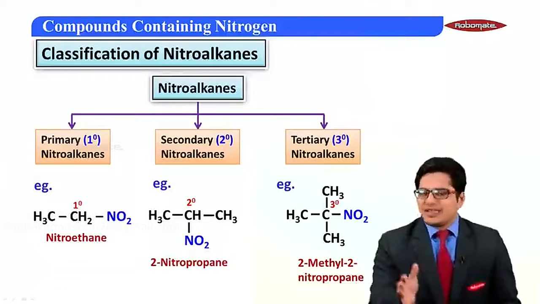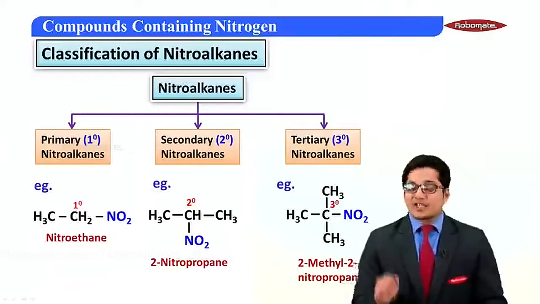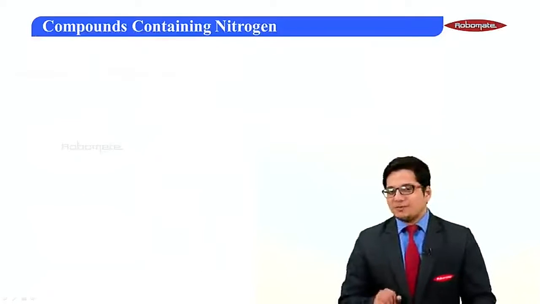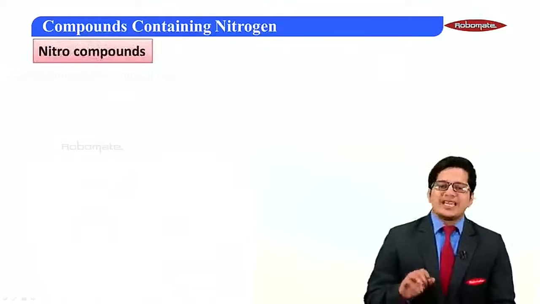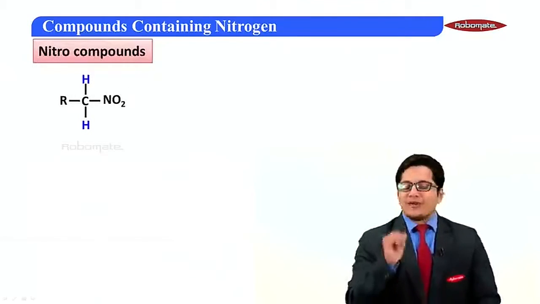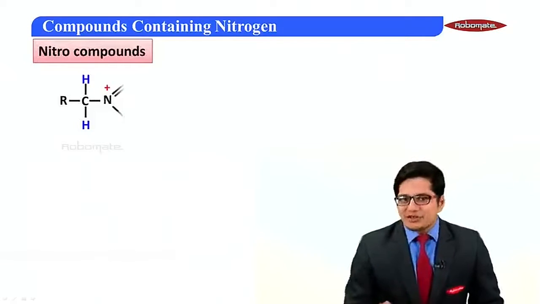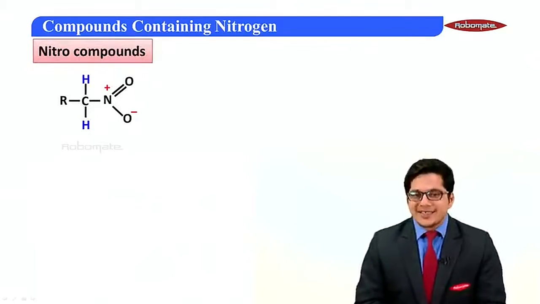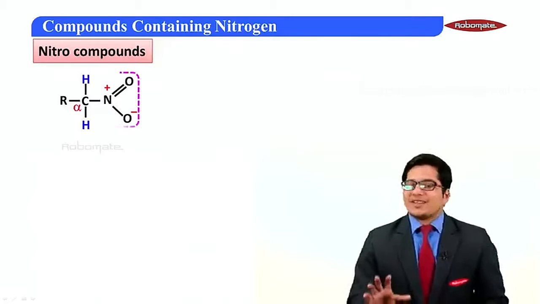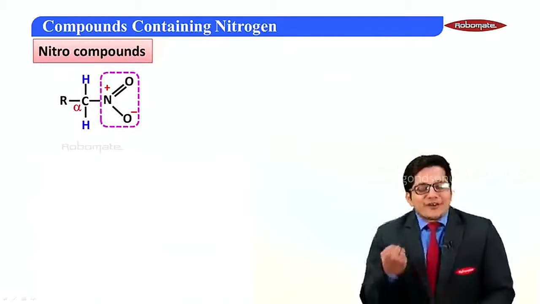Now, we have already discussed classification. Let's go into more detail of this group. Let's suppose we have an example of RCH2NO2. The same NO2 group can be written like this. And now let's understand what happens. The NO2 group is an electron withdrawing group.